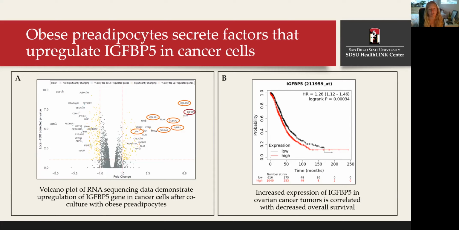Studies are currently underway to further investigate the role of preadipocyte-induced IGFBP5 in supporting ovarian cancer progression.